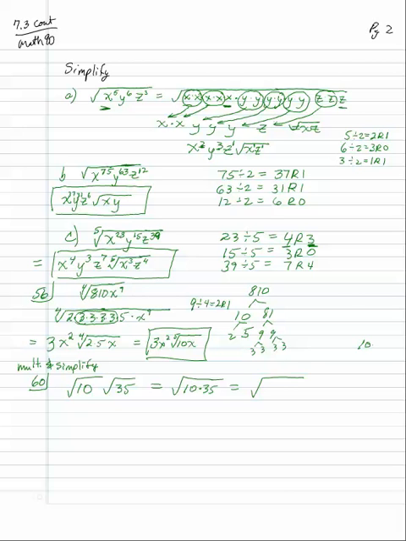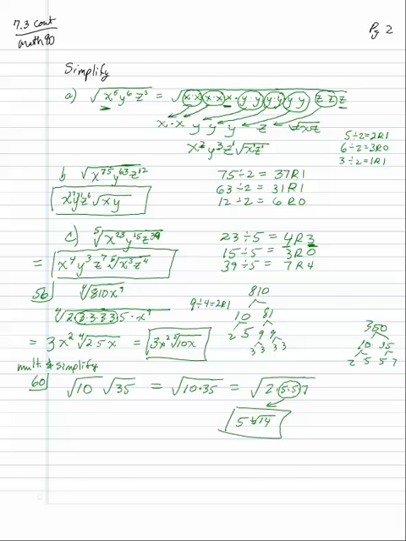So see, I'm not going to go 35 times 10 is 350, right? Because I'm going to factor it anyway. So it's just kind of wasting my time to multiply it together. So I'm going to start factoring. So I got 2 times 5 times 5 times 7. It's square root, so I'm looking for 2 of a kind, pairs. So 5 comes out, 14 stays inside. So it's 5 square root of 14.